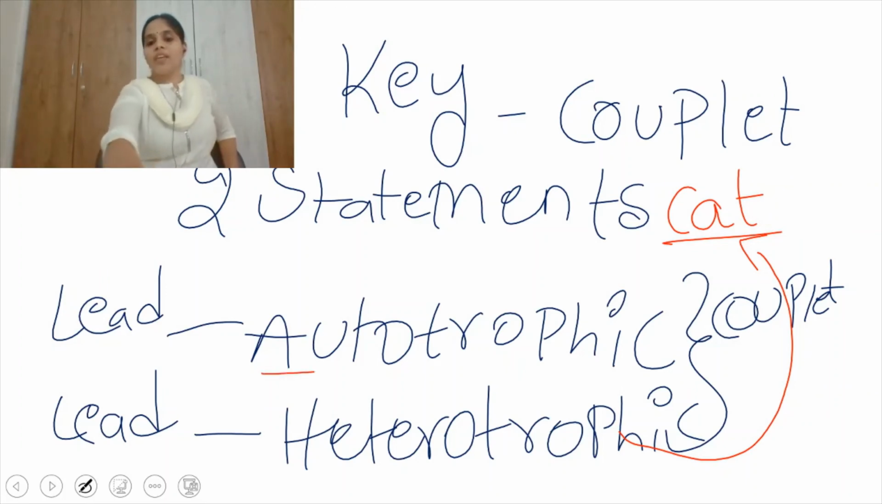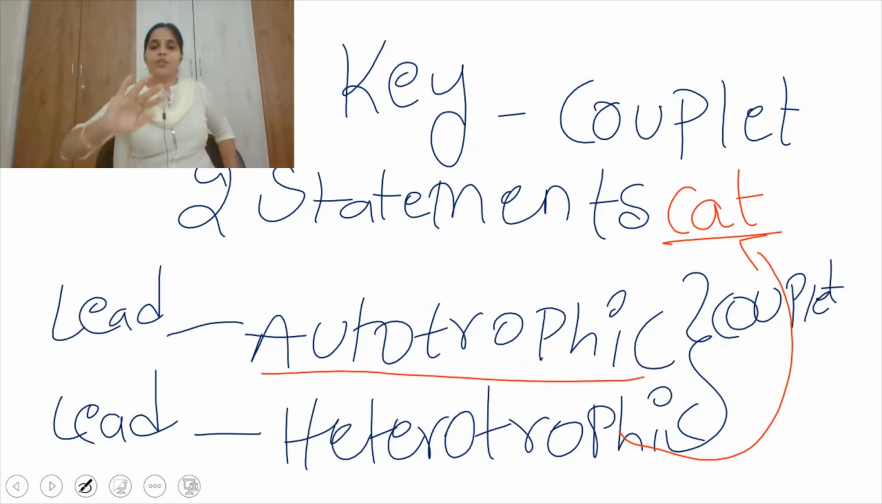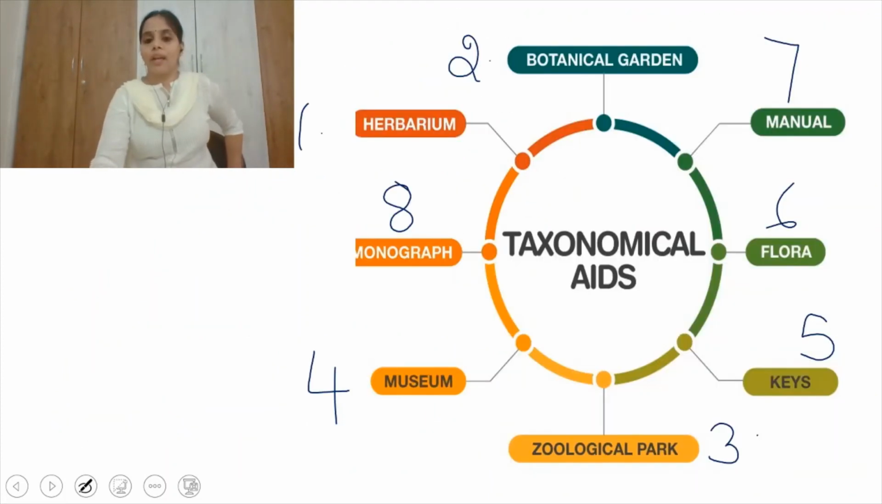And autotrophic is rejected. So key is a taxonomical aid which contains two contrasting statements, and these two statements together we call a couplet. It is a choice. You can choose one of these, and both the statements individually we call a lead. One is accepted and the other one is rejected, right? And this is one of the taxonomical aids, right?